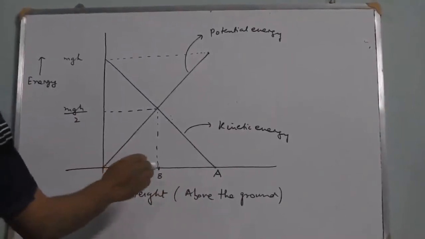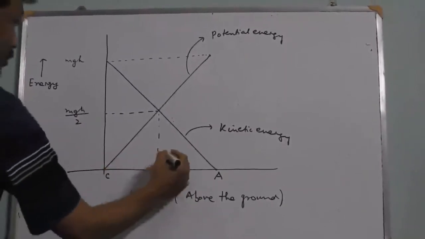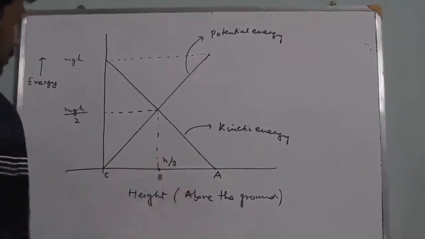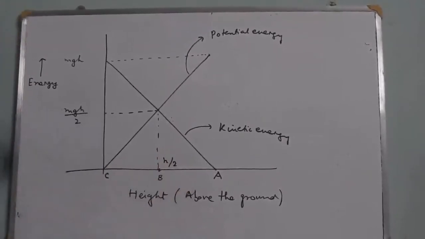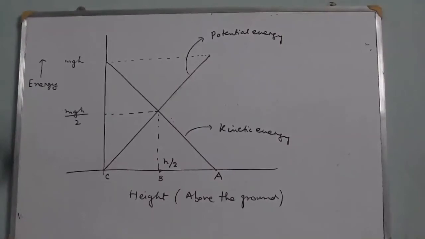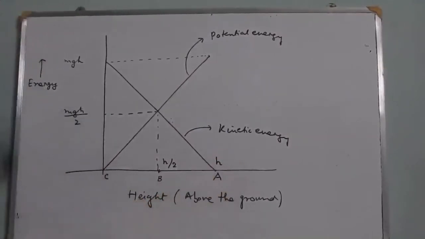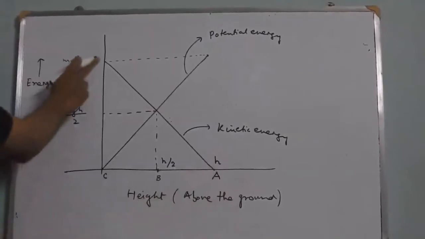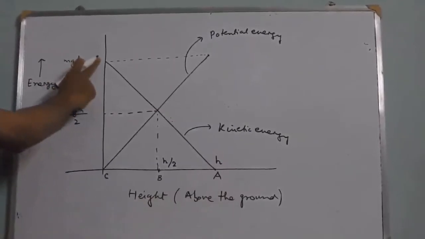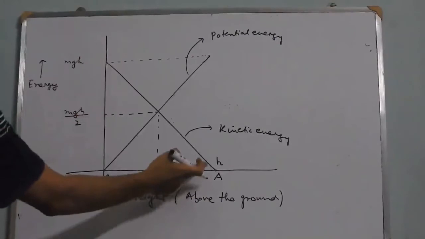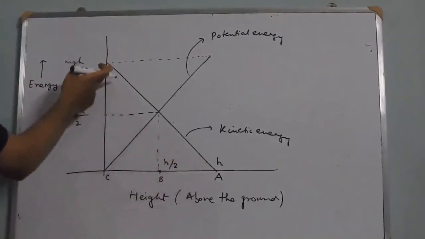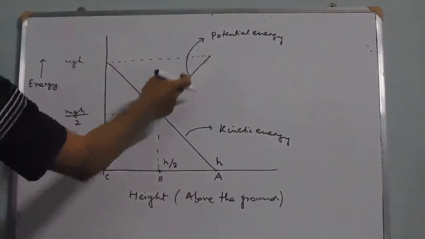But in the graph, we have shown that B is exactly halfway. So B represents a height h by 2 of the earth's surface, and A represents a height h of the earth's surface. So the kinetic energy goes on increasing as the object goes from point A to point C, and the potential energy goes on decreasing.